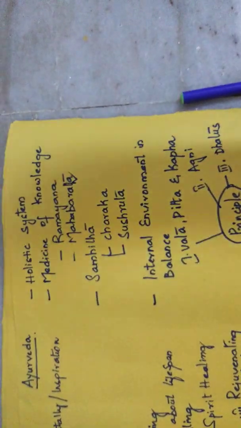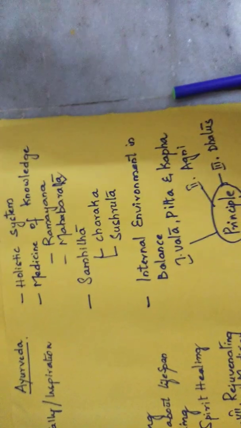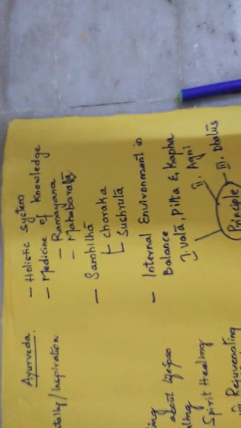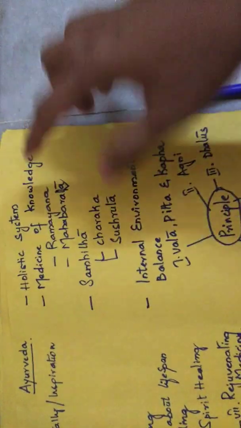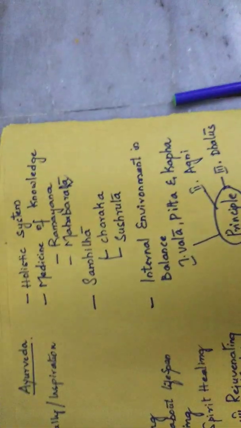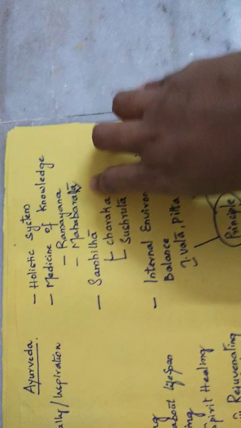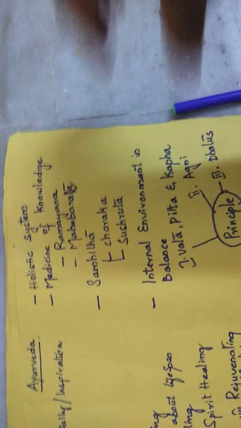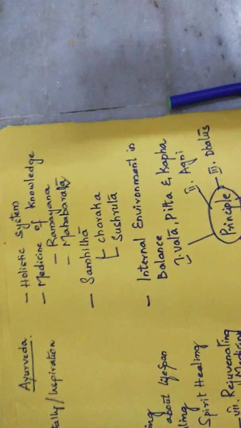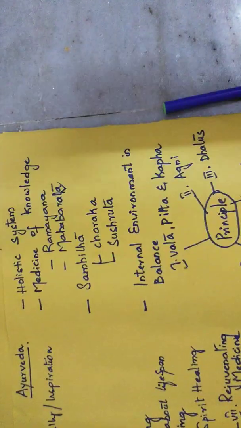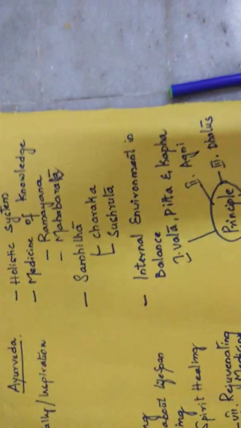So many people were dealt with surgery. About how to preserve the dead body for a longer time, we can see in Ramayana, and so many surgeries were performed, which we can say under Mahabharata. So these are the two important examples where Ayurveda exists from ancient times.